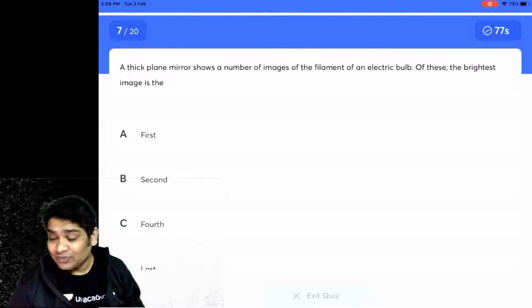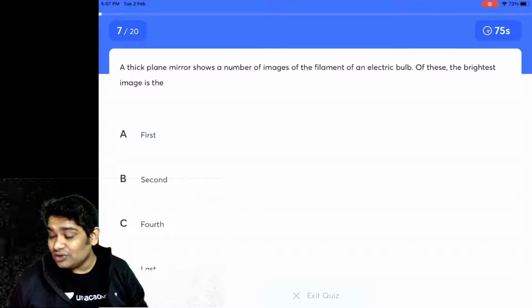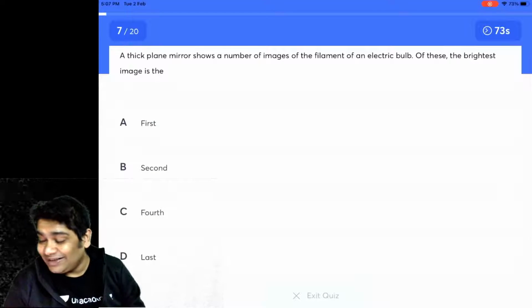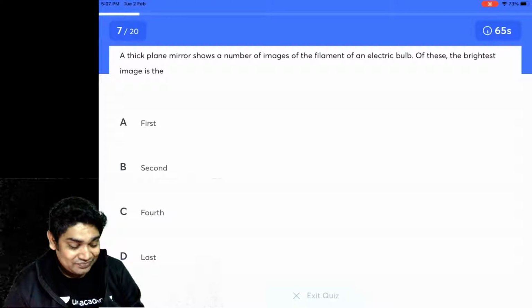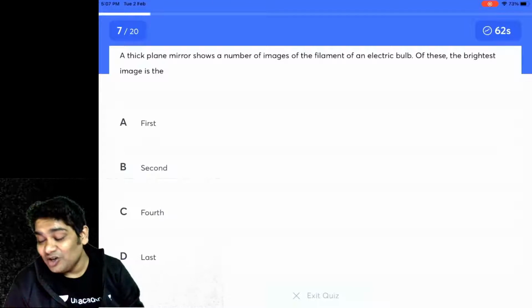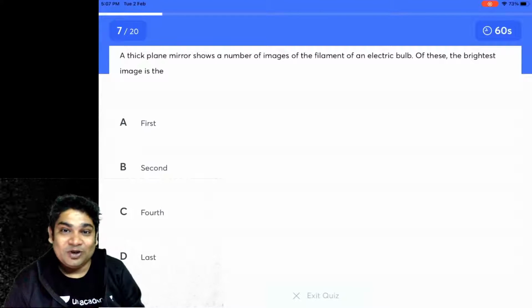All right, moving on. A plane thick mirror shows a number of images of a filament of an electric bulb. One of these is the brightest image. So which one will be the brightest image? Will it be the first image? Will it be the second image? Will it be the fourth image? Or will it be the last image?